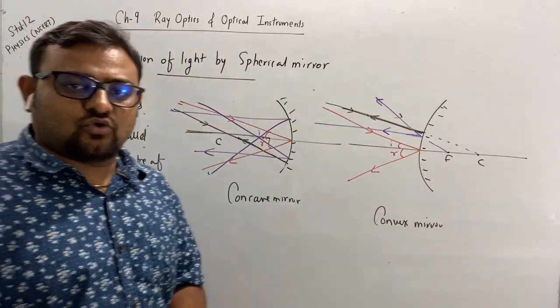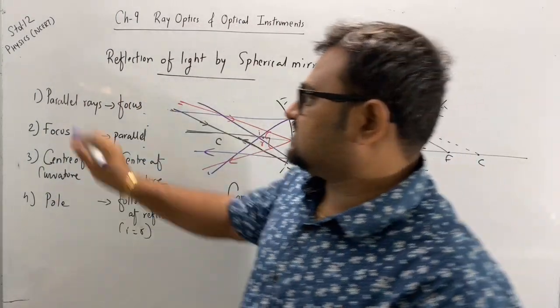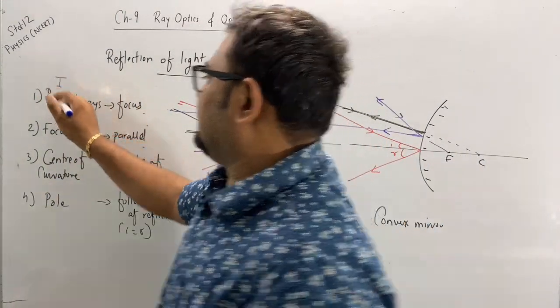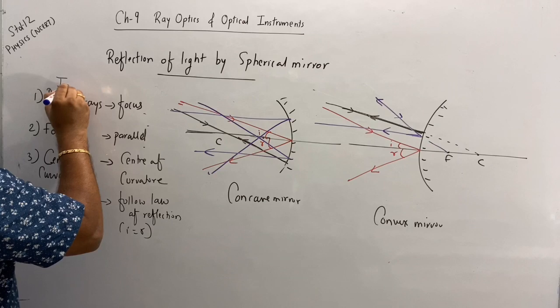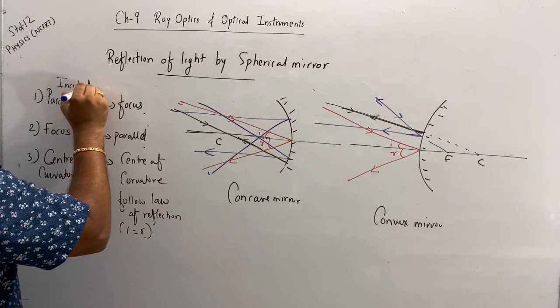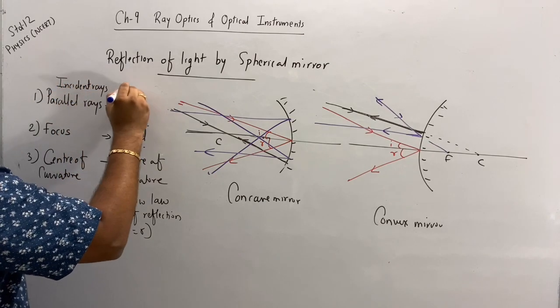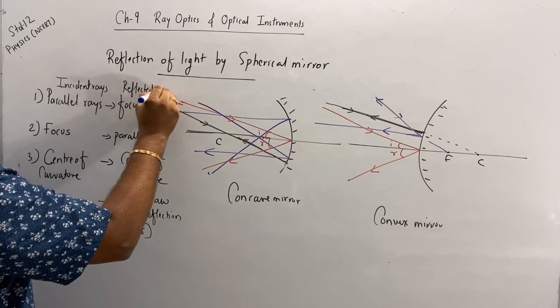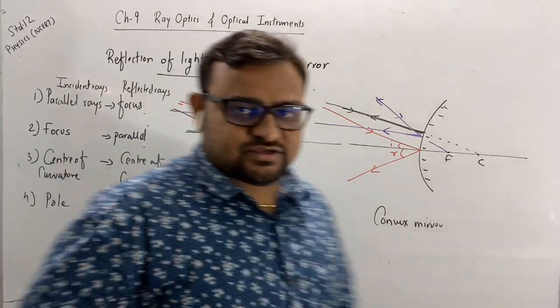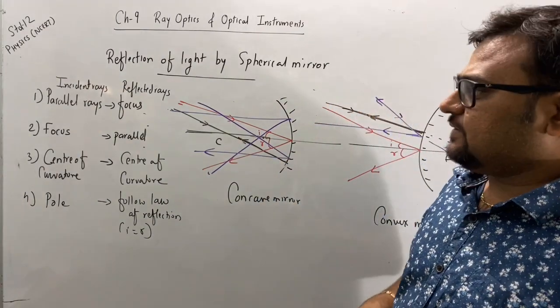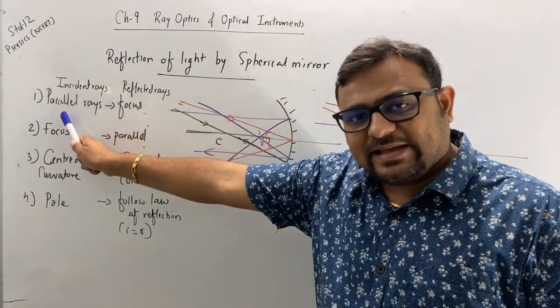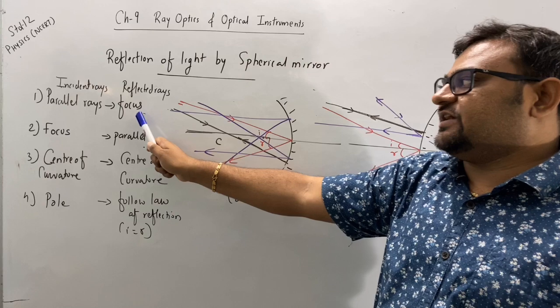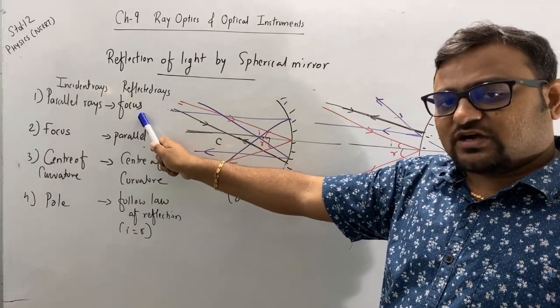So let's see, these are incident rays and these are reflected rays. See here, when the incident rays are parallel, the reflected rays are passing through the focus in